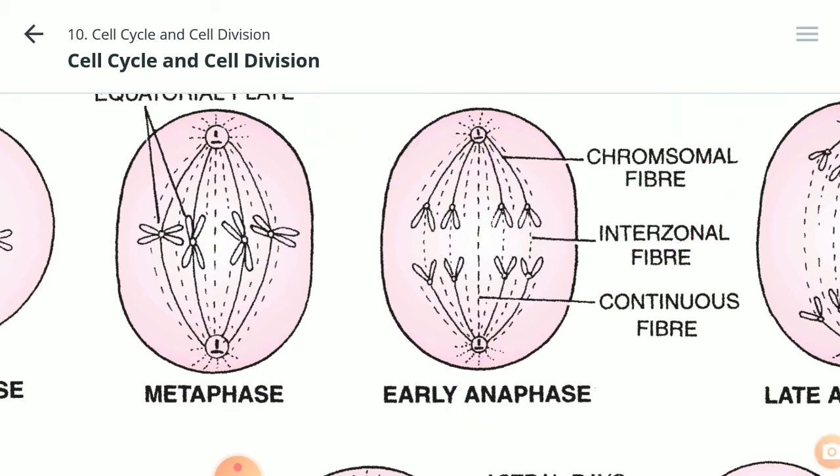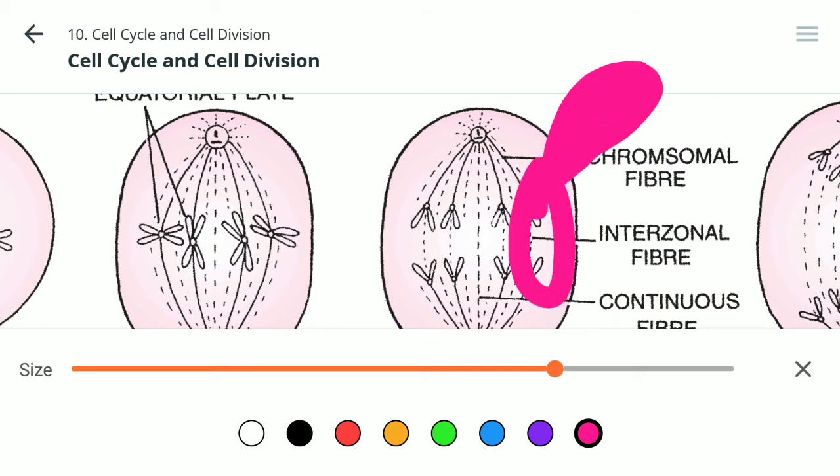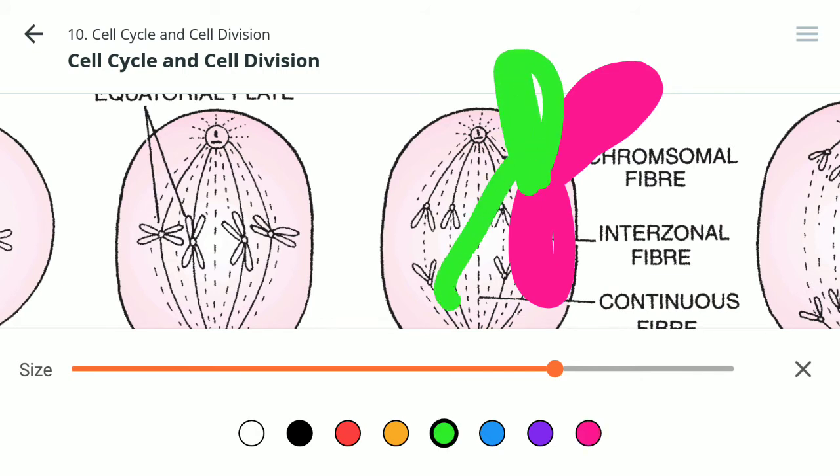नाउ इन एनाफेज स्टेज व्हाट हैपन? In anaphase stage, the two DNAs get separated from each other. And how do they get separated? Have a look here. This was one of the DNAs here in the chromosome, and the other DNA was this, the second DNA. Now, what happened in anaphase?